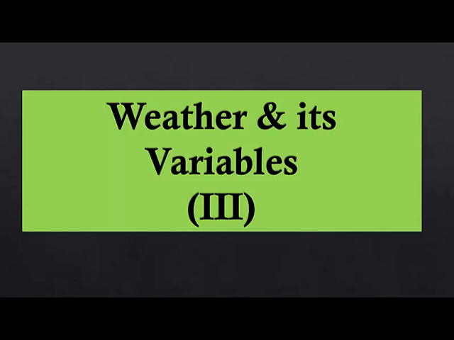This is the third lecture of the third chapter, which is Weather and its Variables. The lecture is continued. In the first two lectures, we previewed weather and its variables. We compared weather with climate. We also studied weather forecasts and their modification. We highlighted some factors which influence the weather, and the weather system which controls the weather map. So in this lecture, we will study the glossary of weather.